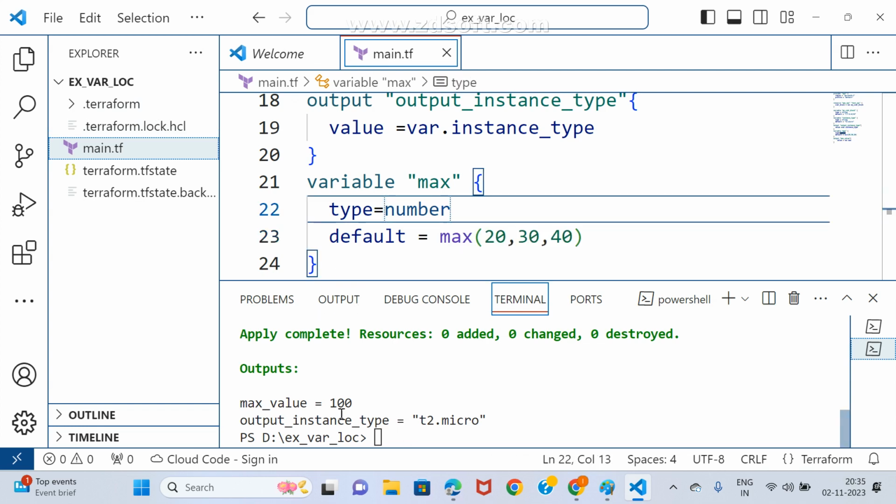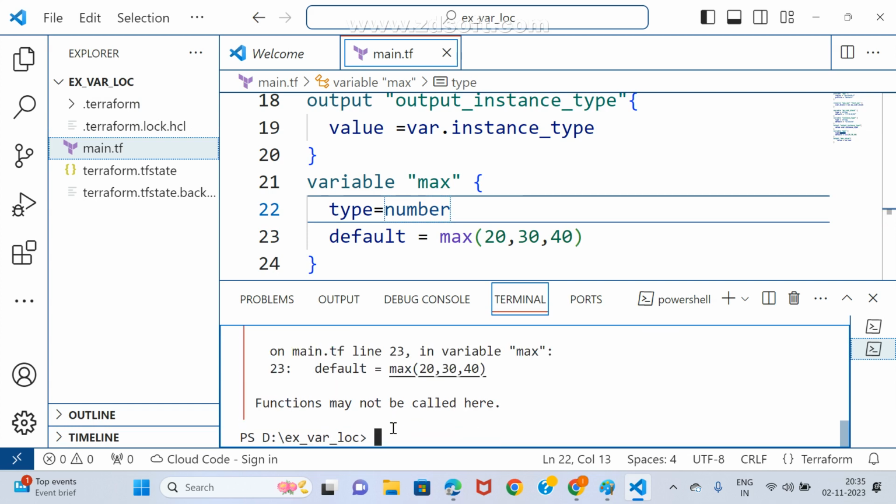Now terraform apply. We may get an error. Check it here: on main.tf line 23, in variable max, default is equal to max(20, 30, 40). Functions may not be called here. Simply, functions are not allowed.